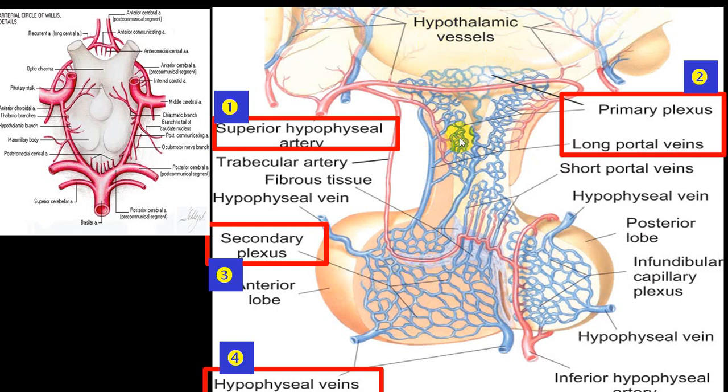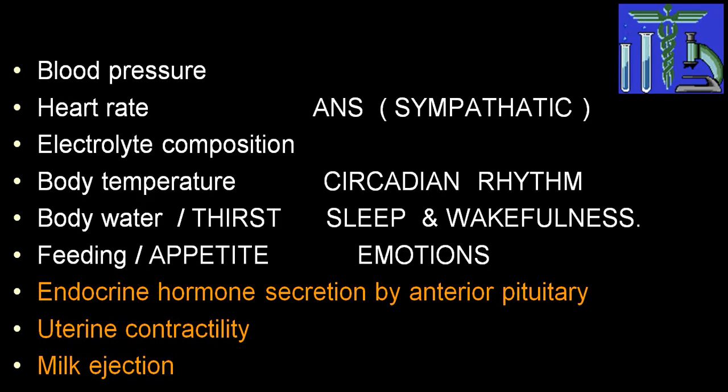So it is called the hypothalamic hypophyseal portal venous system, and whatever hormone is manufactured here is secreted out and carried by this system into the anterior pituitary, while the hormones manufactured by the supraoptic nucleus and paraventricular nucleus are carried via the axon into the neurohypophysis and stored there.